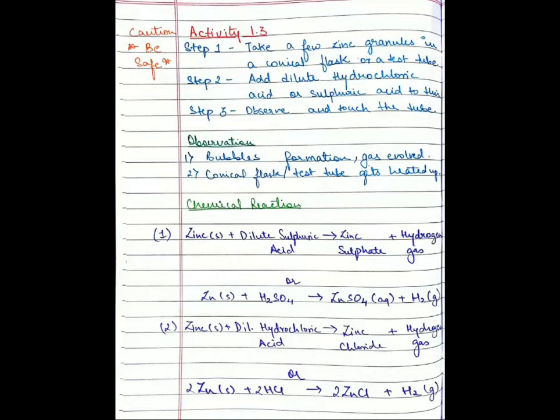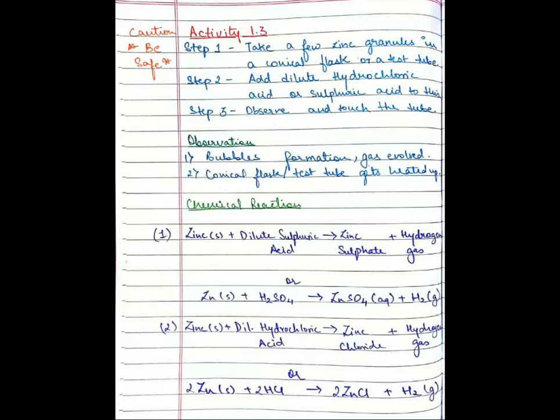So let's discuss the third activity. In the third activity, we are talking about zinc. So zinc is the metal we are talking about. Take a few zinc granules in a conical flask or in a test tube. Add dilute hydrochloric acid or sulfuric acid to it. Observe and touch the test tube. Observations: bubble formation and gas evolved. Conical flask or test tube gets heated up.